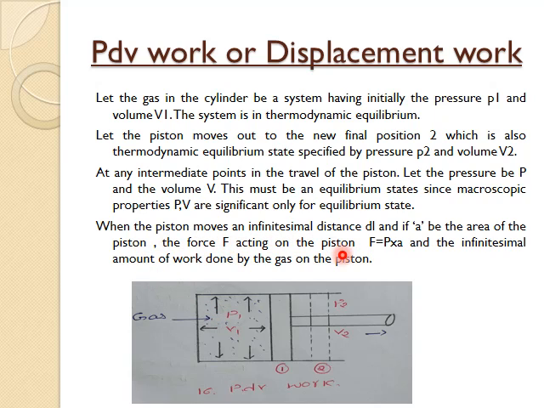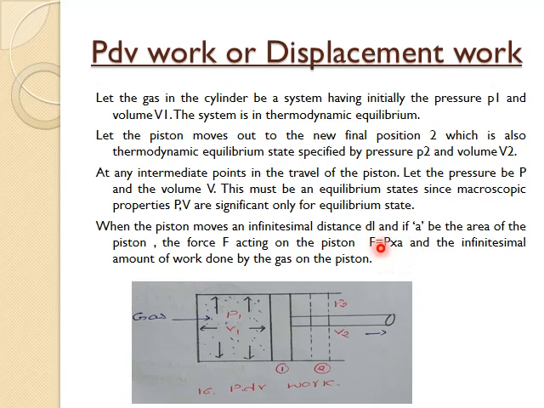When the piston moves an infinitesimal distance dl, meaning a very small distance dl from position 1, and if A is the cross-sectional area of the piston, then the force acting on the piston is force equal to pressure into area.